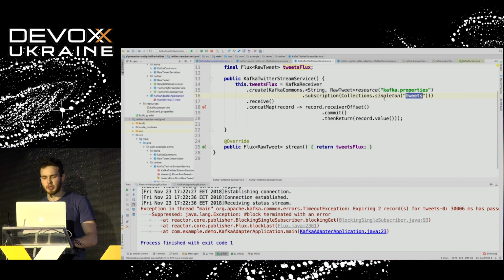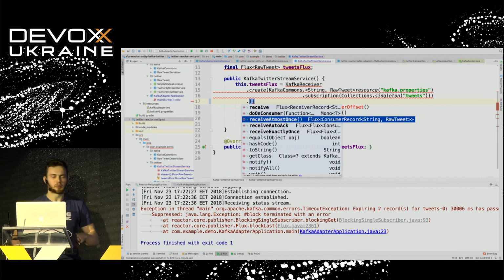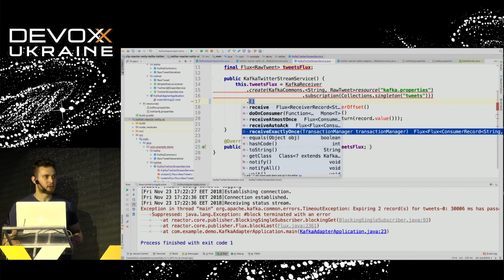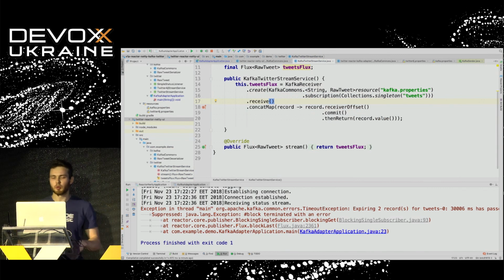We may subscribe to more topics if we want, but for the demo purpose we would like to consume only from one topic. Then we say, okay, receive messages. There are more options for how we can receive messages. We may receive with a specific acknowledgement mechanism, or with different guarantees. For example, we can specify that we need exactly-once delivery of this message, so we need to do that in some transaction or something like that. There are a few options. However, for our demo purpose, we just use the simplest one, which is just receive messages.